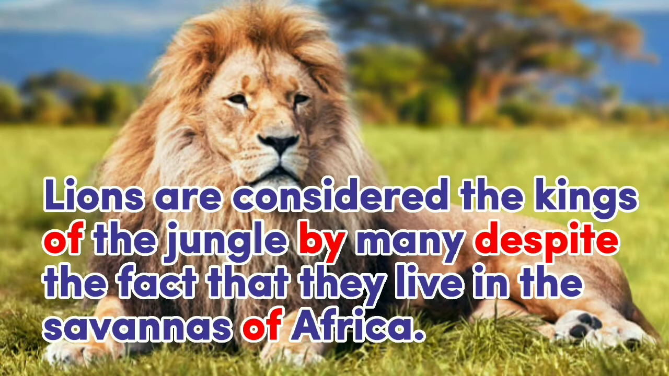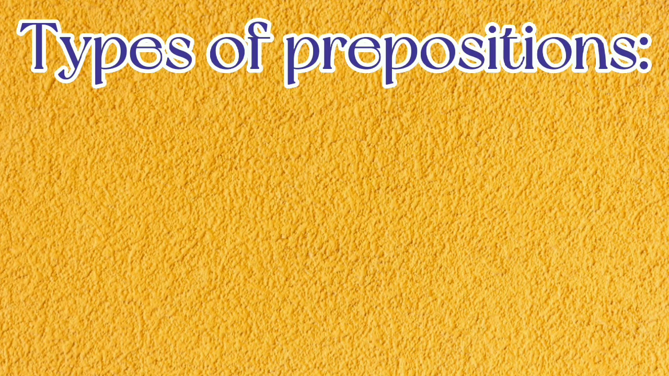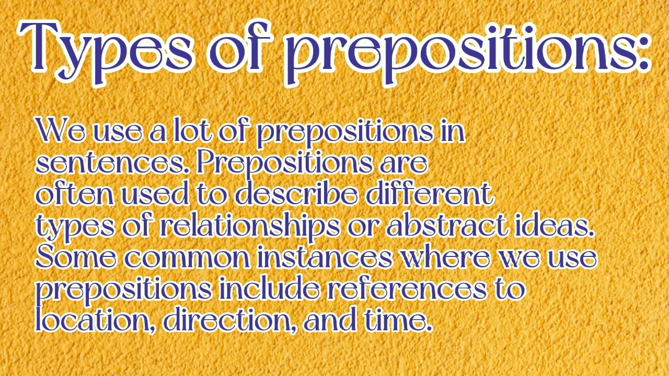Lions are considered the kings of the jungle by many, despite the fact that they live in the savannas of Africa. Types of prepositions. We use a lot of prepositions in sentences. Prepositions are often used to describe different types of relationships or abstract ideas. Some common instances where we use prepositions include references to location, direction, and time.